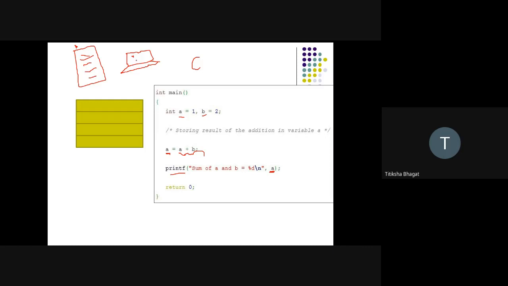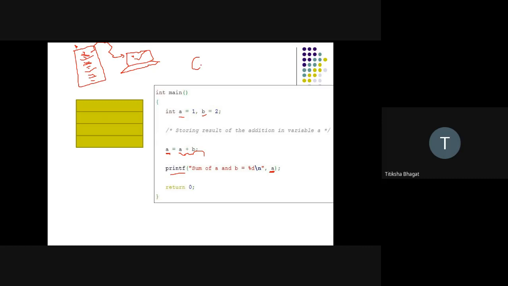If you want that my computer should do multiplication, then again you have to write a program. Whatever command you give to the computer, it will do that command only. The computer will not do any other task on its own. I want the computer to do addition, so I'm writing the program for addition of two numbers. If I say perform the multiplication, then it will do multiplication. Getting?